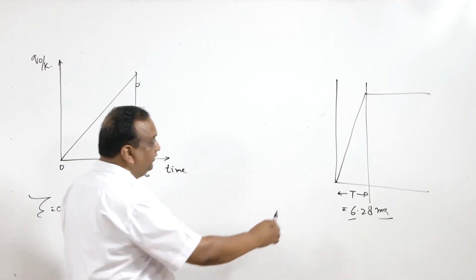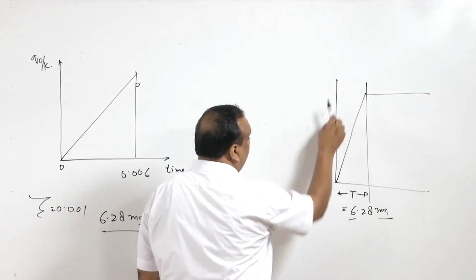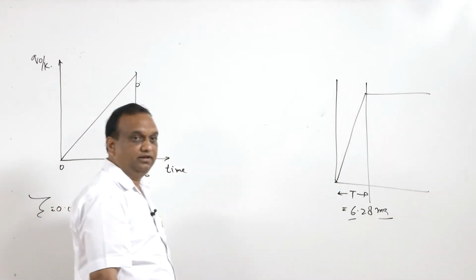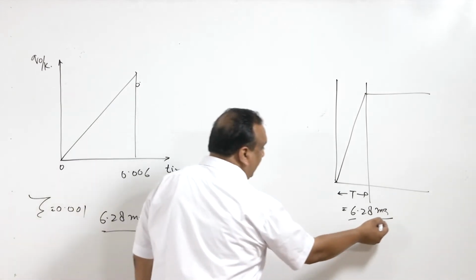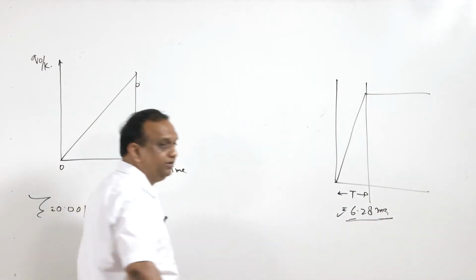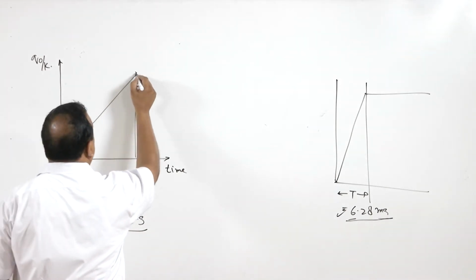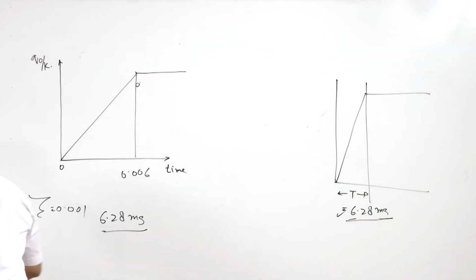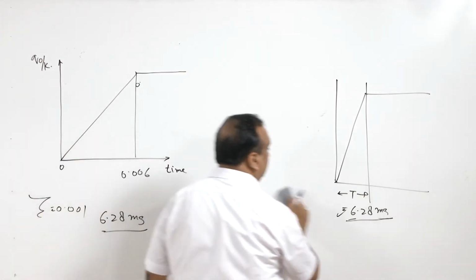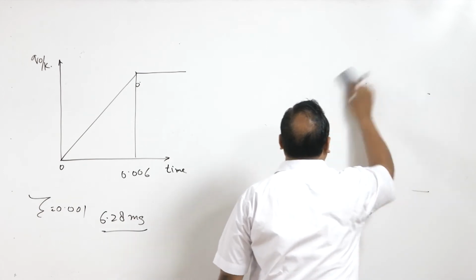But in actual practice we cannot have 0 to a certain value in 0 time interval. There has to be some time interval, and here we have assumed the value 6.28 milliseconds, right? Right now we will see the output of this crystal.